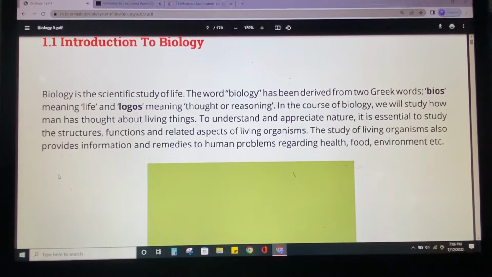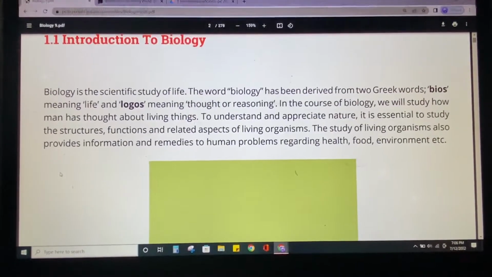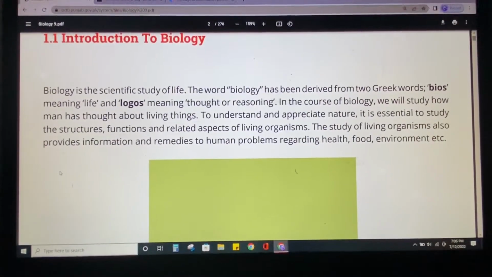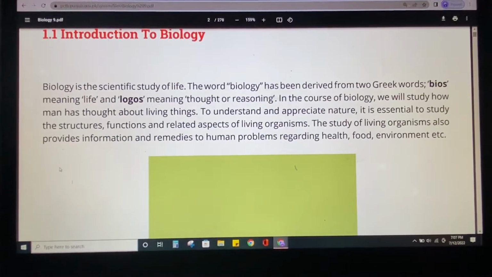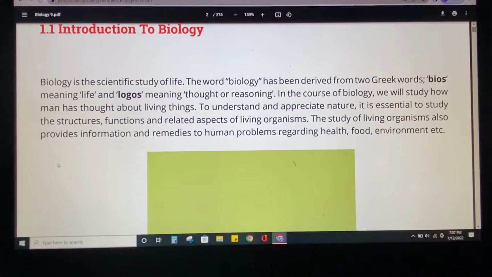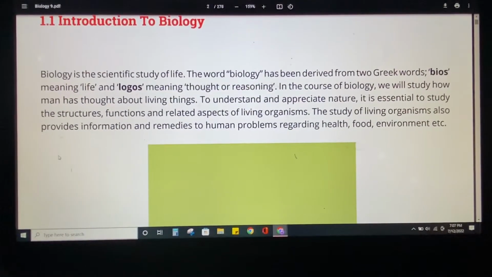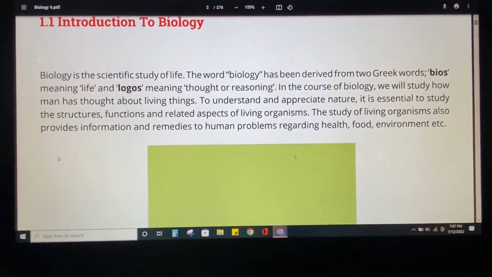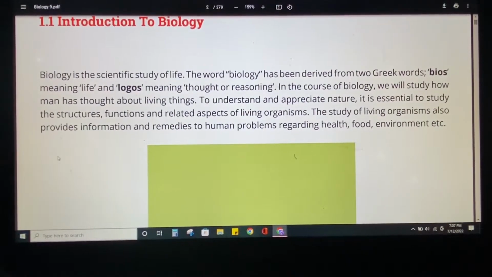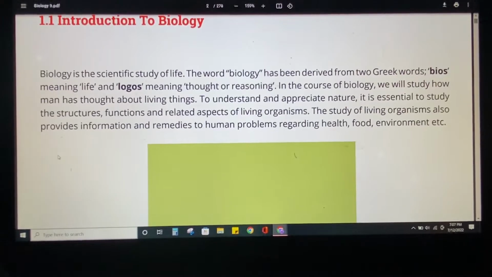Today our topic is to study the introduction of biology and to cover the introductory part of this biology book. Let's start with the introduction. What is biology? Biology is the scientific study of life. You're going to study life, not just as a normal study, but from a scientific point of view.